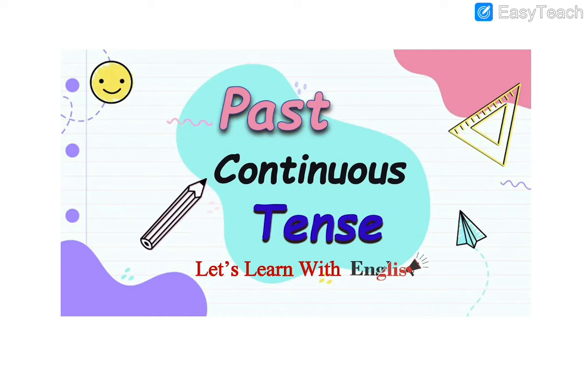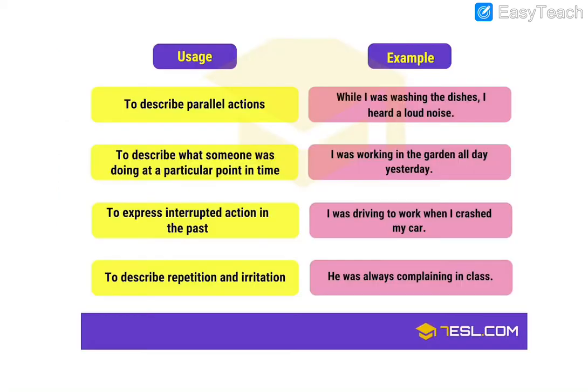So today we are going to learn past continuous tense. Let's get started. Before we go further, we have to know the usage of past continuous tense. The first one is to describe parallel actions. Let's look at the example. While I was washing the dishes, I heard a loud noise. As you can see, there are two things happening at one time.